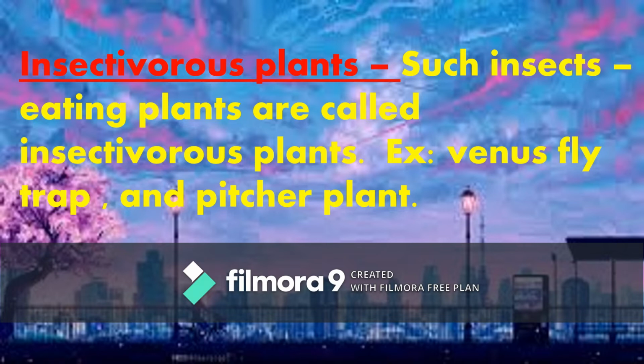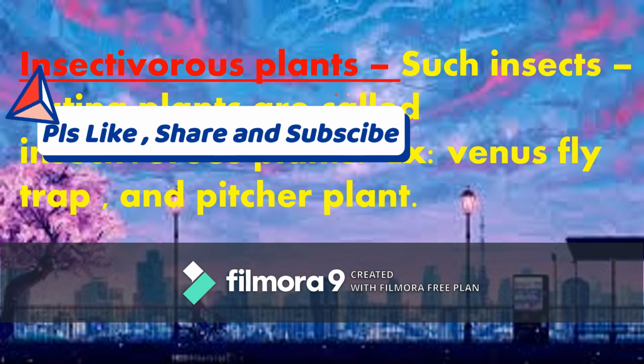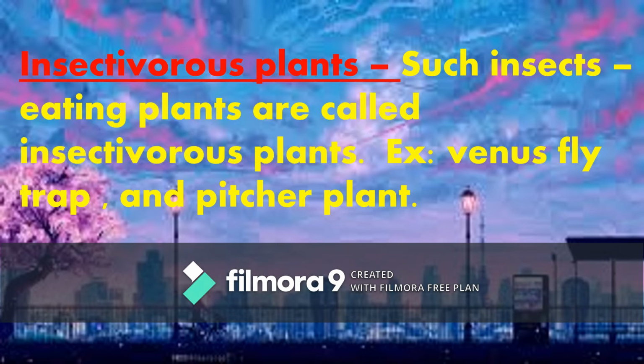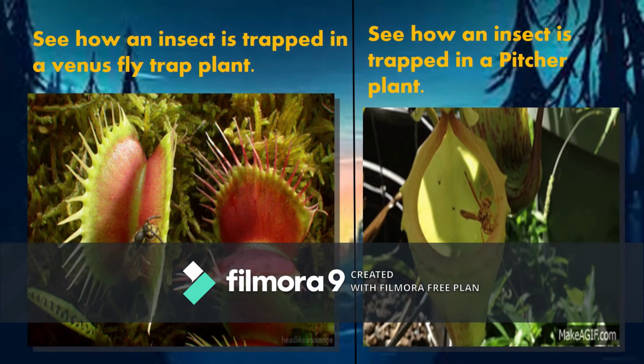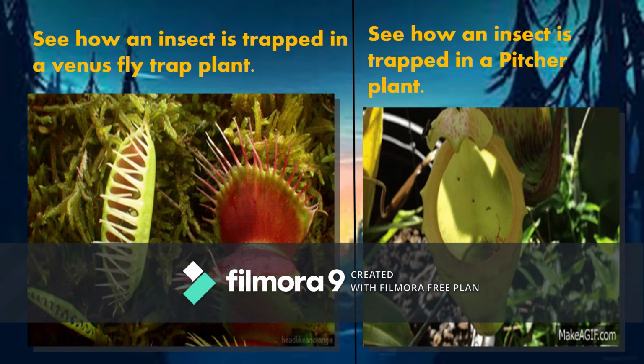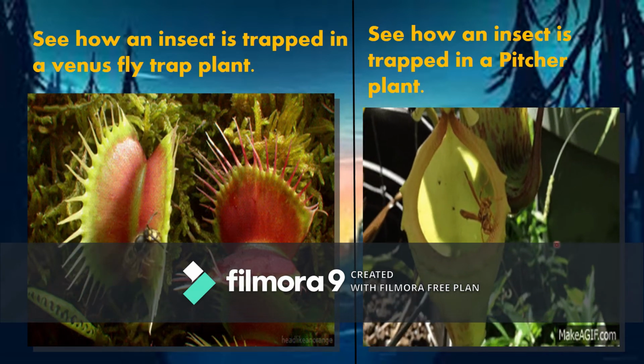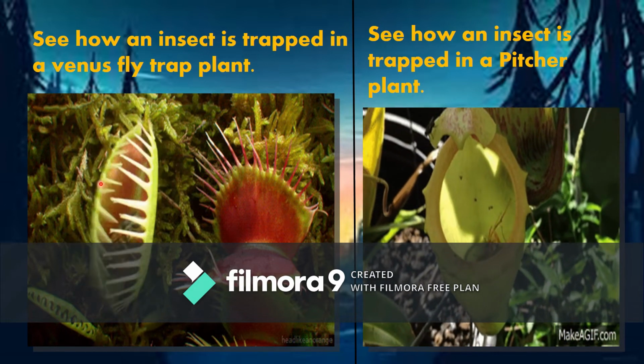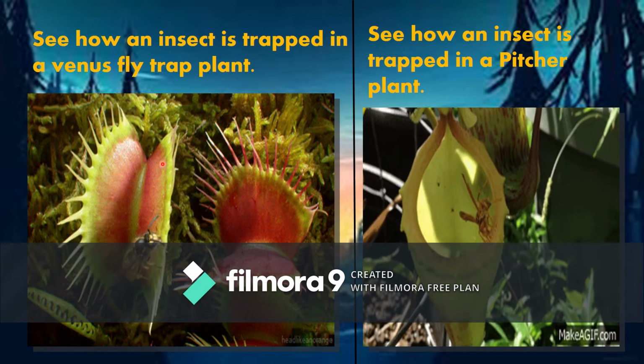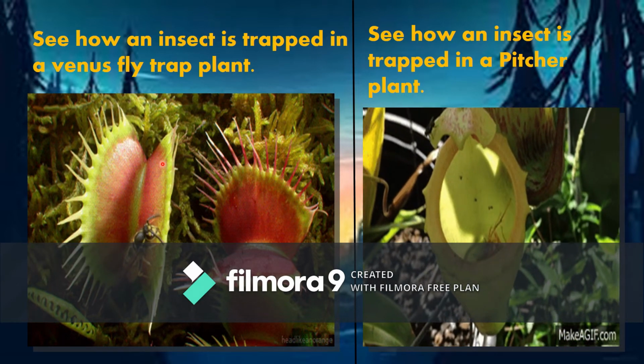Insectivorous plants. Such insect-eating plants are called insectivorous plants. Examples are the Venus flytrap and the pitcher plant. So now we are going to learn about how the insect is trapped in a Venus flytrap plant and in the pitcher plant, right?